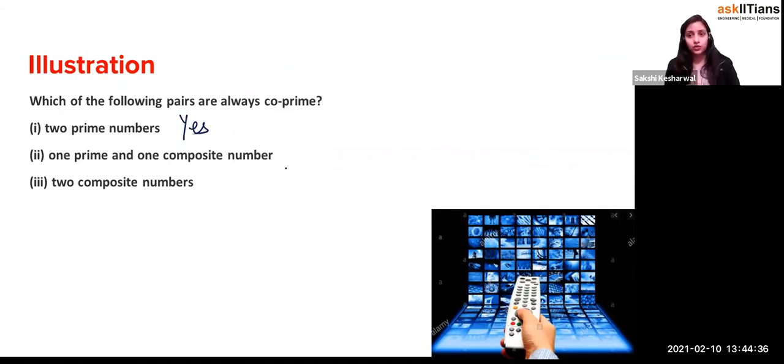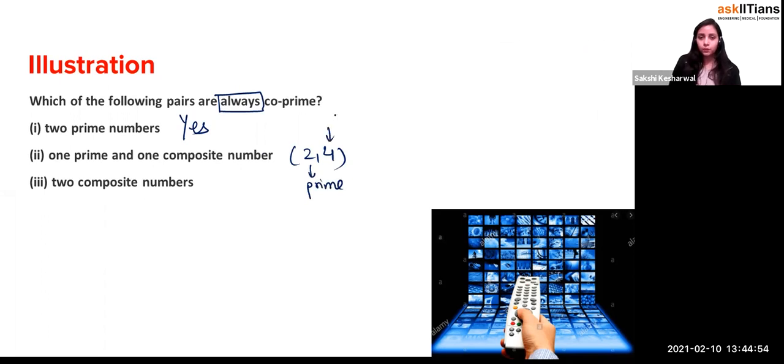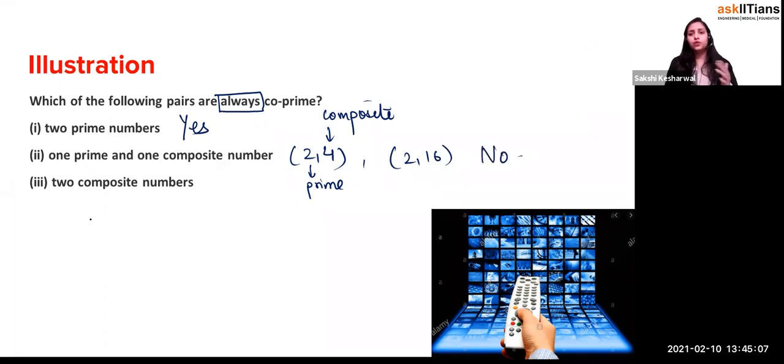One prime and one composite number. No. Let's take the prime number 2 and the composite number 4. It says the word always over here. So no. This is prime, yes or no? And this is composite. So it's no. It says always, but it's no. Let's take an example of 2 and 16. Again, no. Two composite numbers are also not always co-prime. One has to be odd and one has to be even, right?